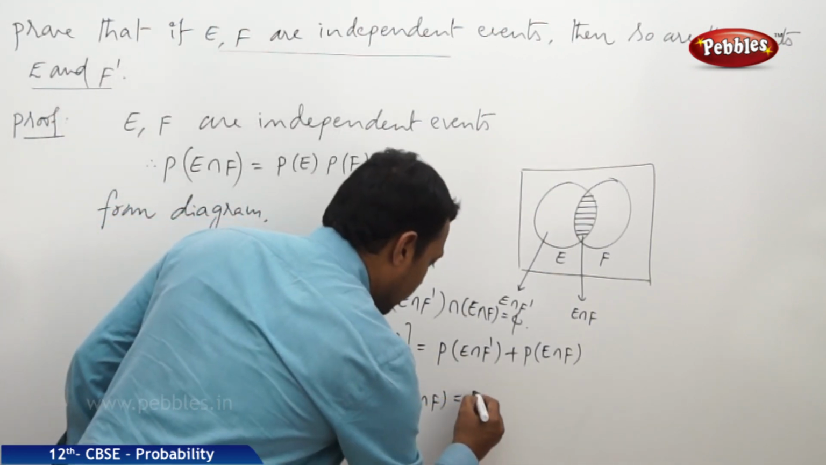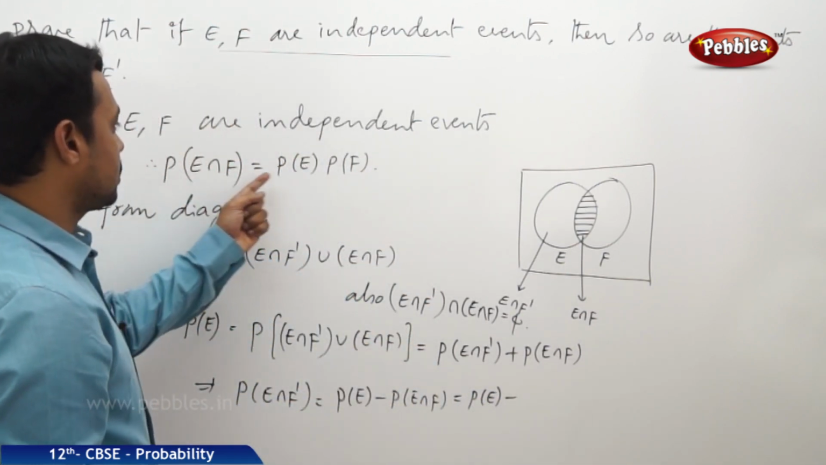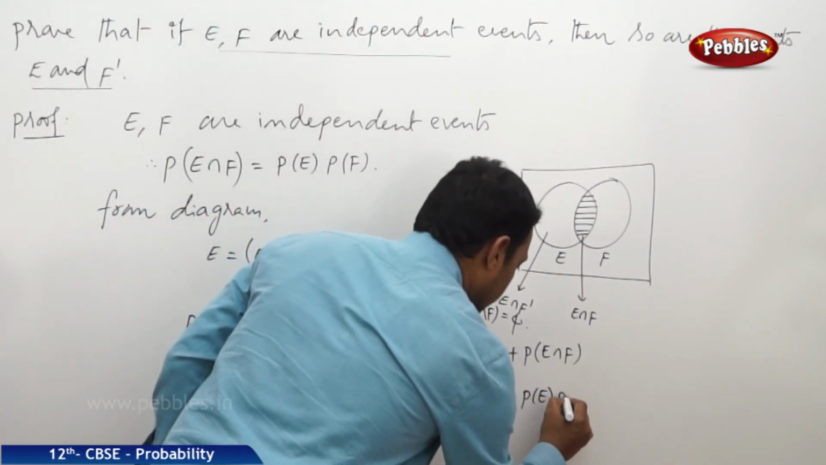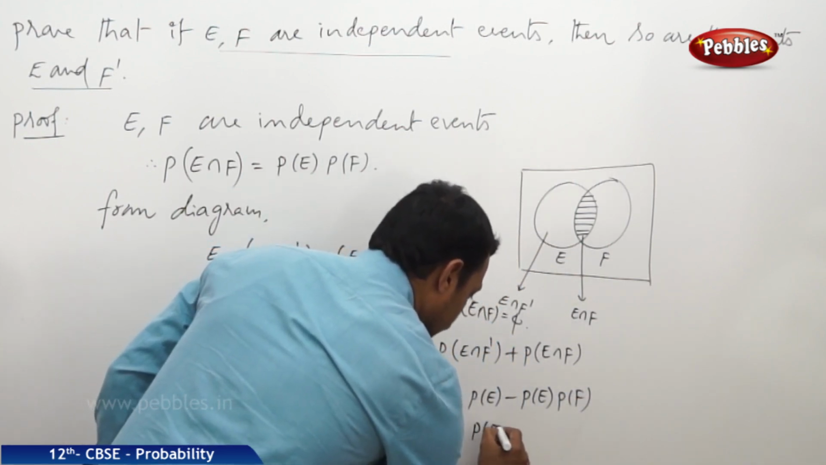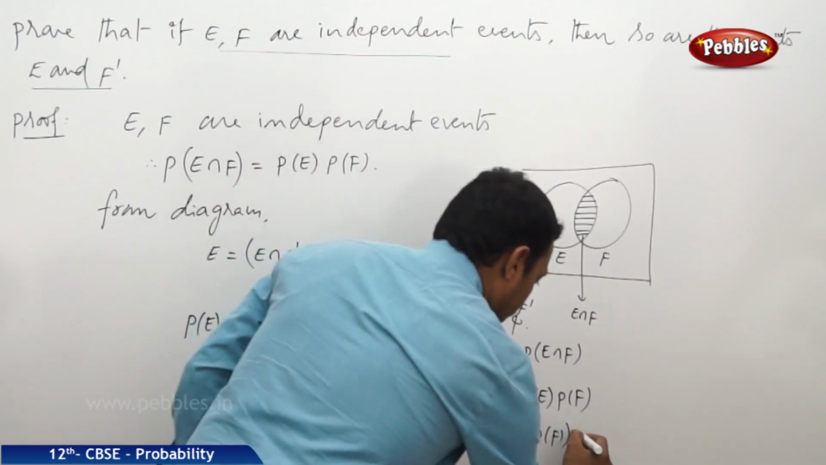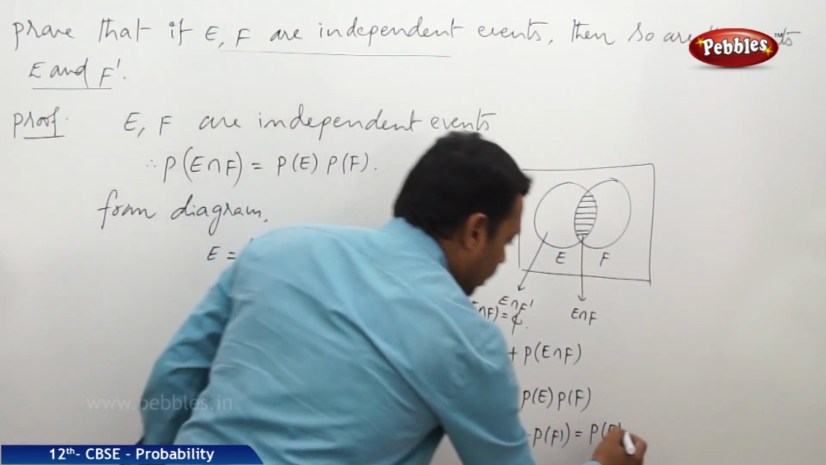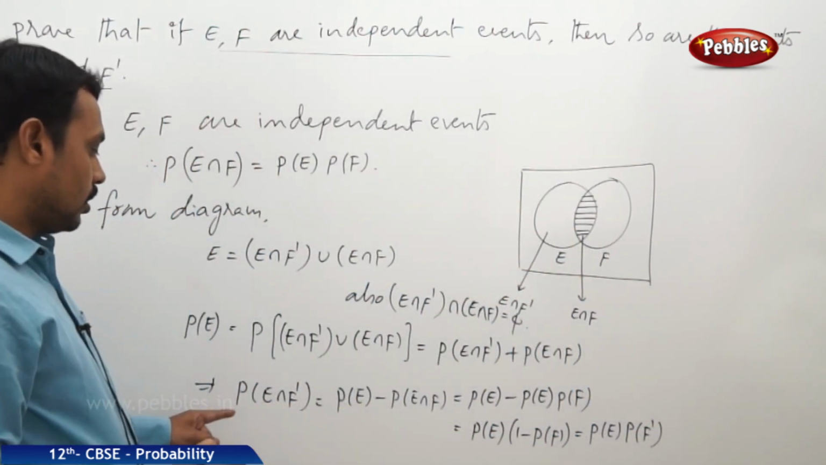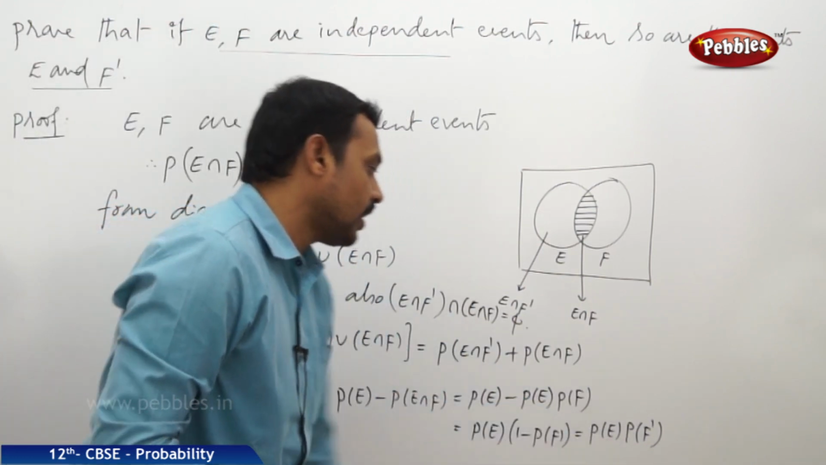Now this is equal to P of E minus, we have probability of E intersection F is equal to P of E into P of F. When we take probability of E common, then what? It is 1 minus probability of F. Therefore, it is probability of E into 1 minus probability of F, which is equal to probability of F complement. Therefore, the probability of E intersection F dash is proved as P of E into P of F dash.